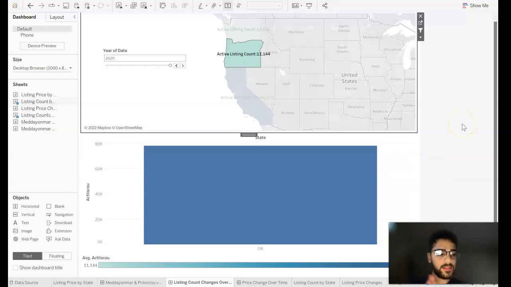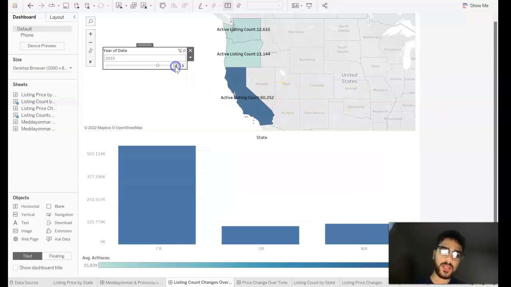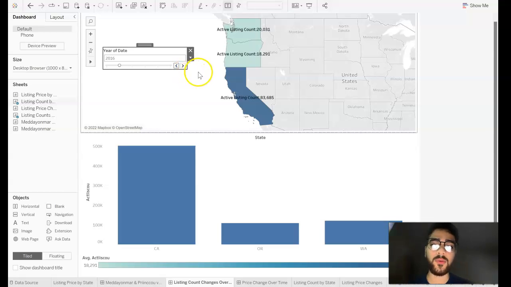And moving forward, this is for the listing count changes over time in each state. I know we have spoken about California a lot throughout this video so far, so I just want to pinpoint Oregon. Oregon here at the start of 2016 was 18,291.